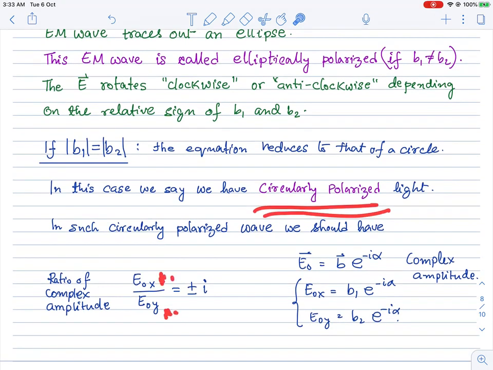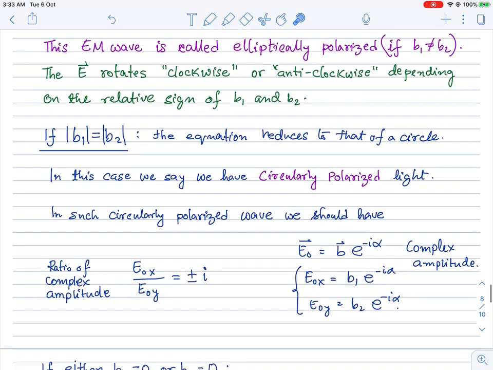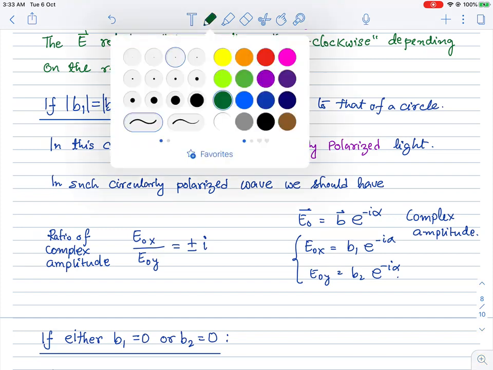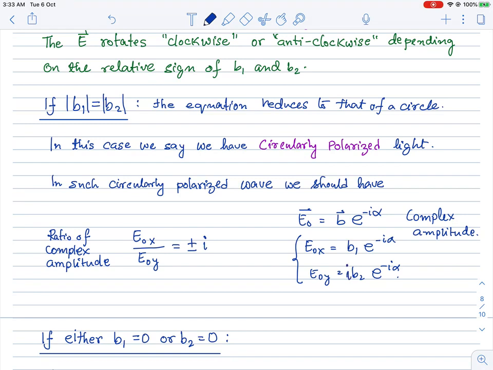It is also easy to see for circularly polarized light: if you take the ratio of the complex amplitudes along, let's say, x and y, where Ex is this and Ey is this, then B1 is equal to B2, and there will be an i here, because B, if you remember, was equal to B1 plus i B2.